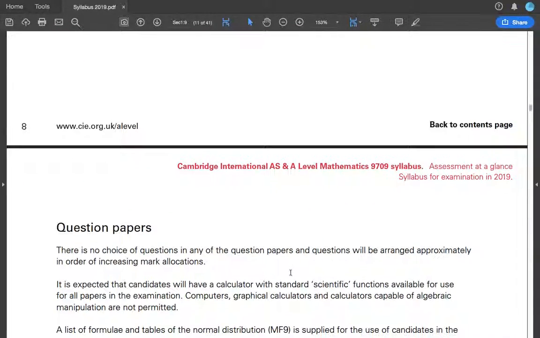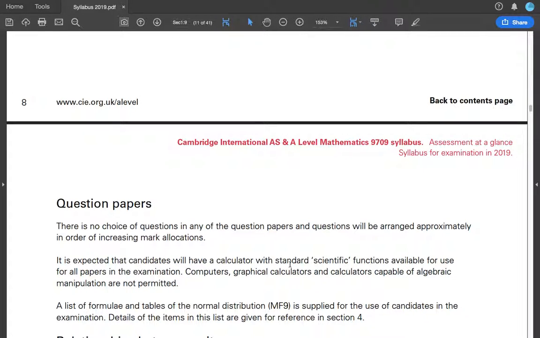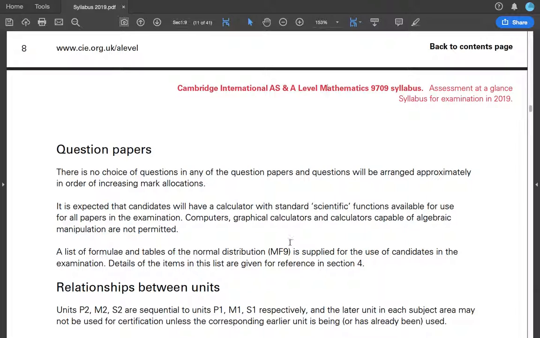Question papers. There's no choice of questions in any of the question papers, and questions will be arranged approximately in order of increasing mark allocations. It's expected that candidates will have a calculator with standard scientific functions available for use. So make sure you carry your calculator to the room. Do not go without your calculator.